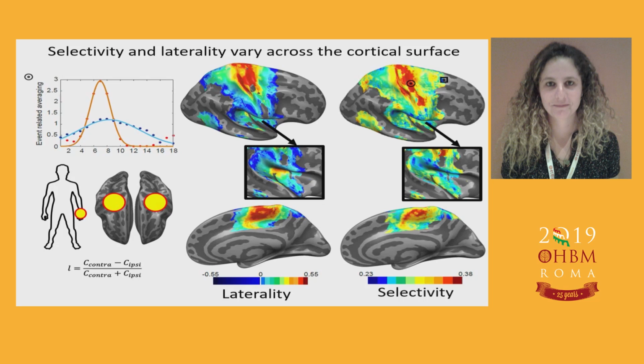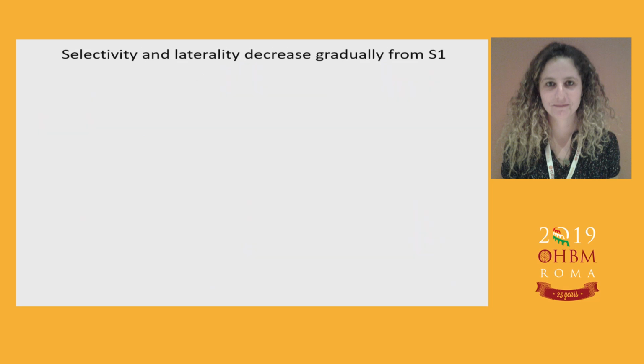So looking at both these maps, first of all, they look quite similar. And second of all, it seems like there are spatial trends when these two features decrease from primary cortices into high-order ones. So in order to quantify that, we went back to the 4 gross anatomical regions and defined directions that start from the primary area S1, or from the central sulcus, to the periphery. So here, the parietal region goes from the central sulcus posteriorly, while defining parcellation lines as all the parcellation areas that have the same distance from the central sulcus.